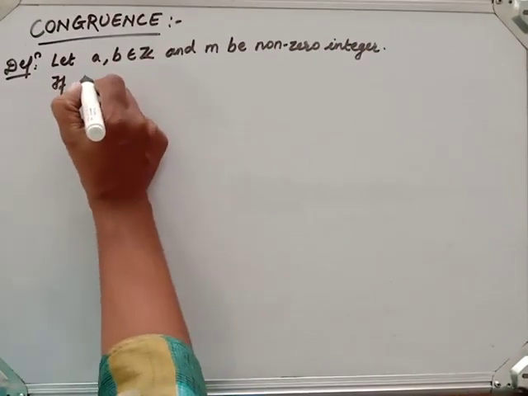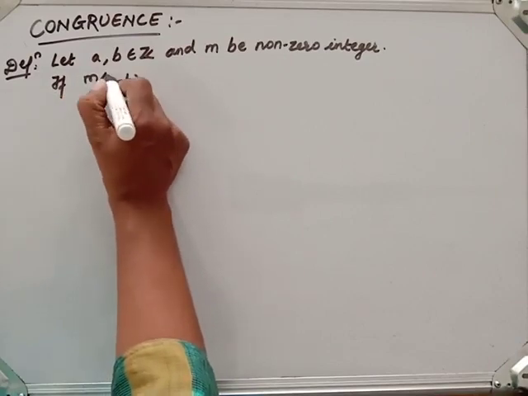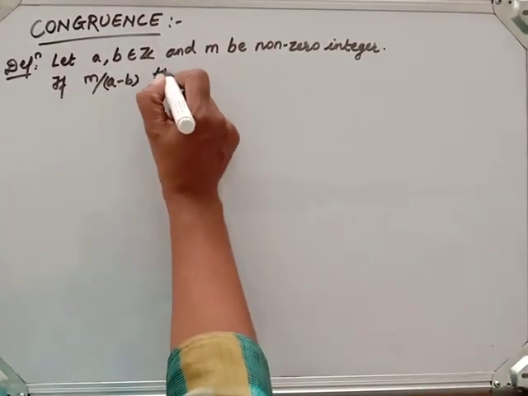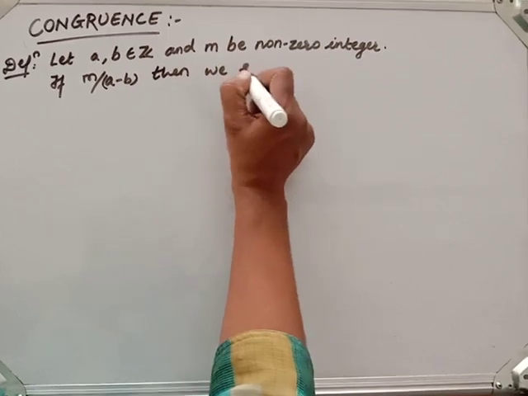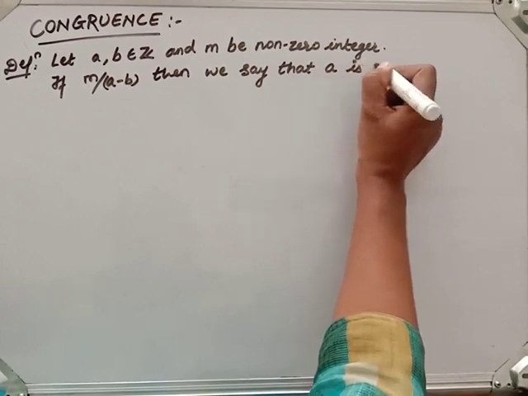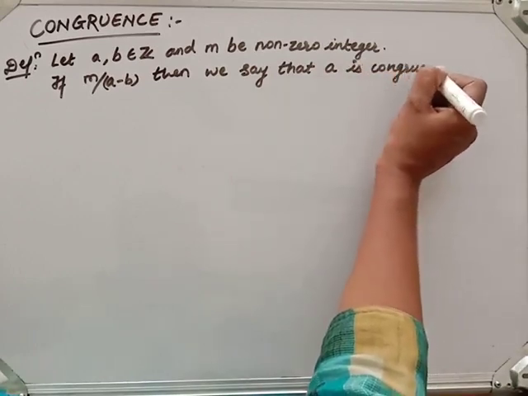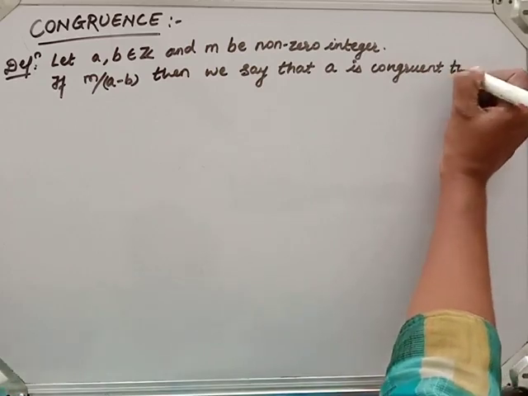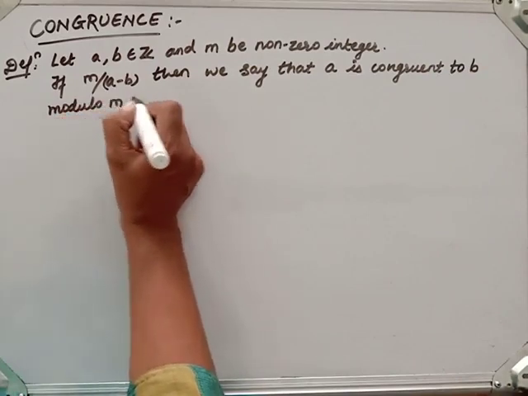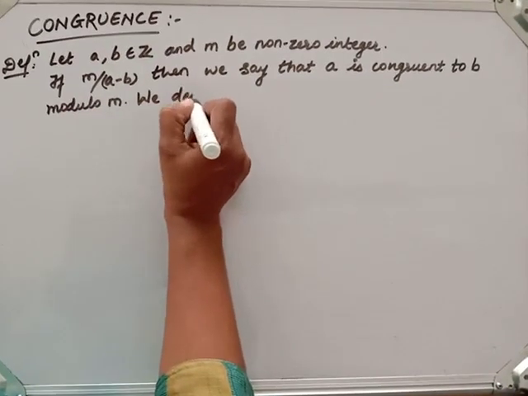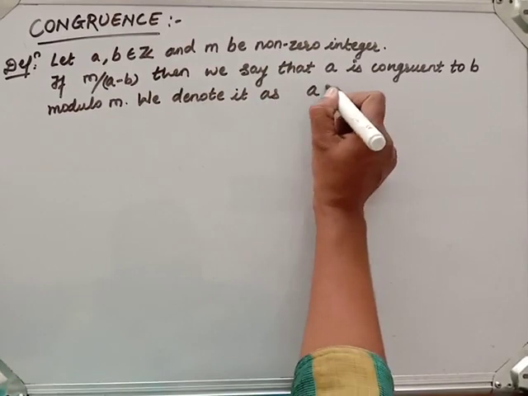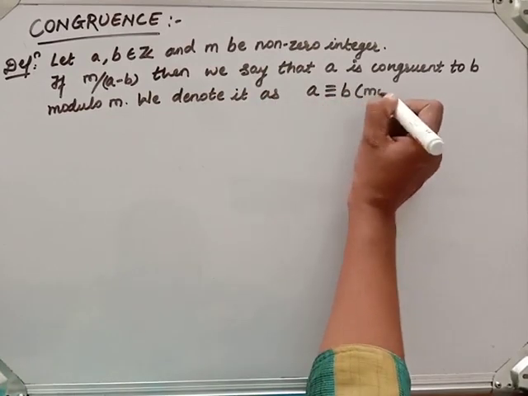If m divides a minus b, if m divides this subtraction between a and b, then we say that a is congruent to b modulo m. We denote it as a congruent to b modulo m.